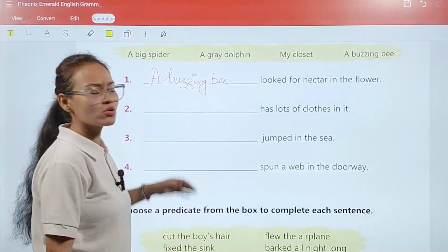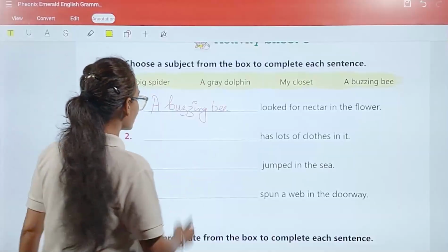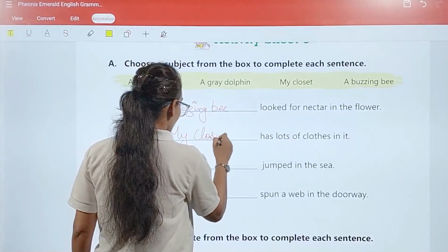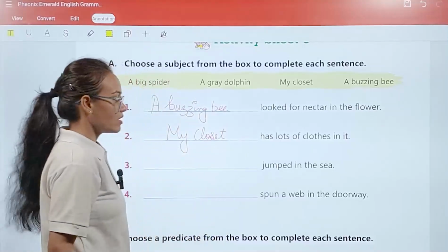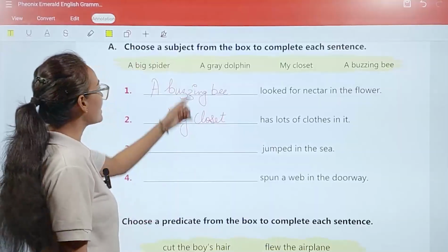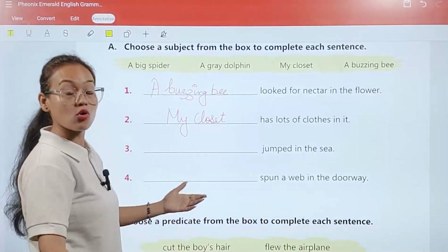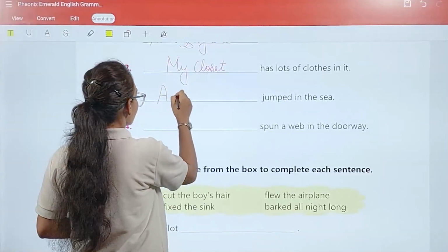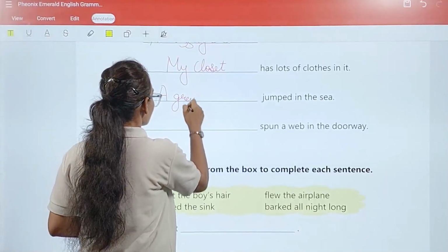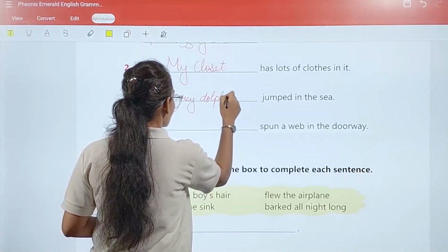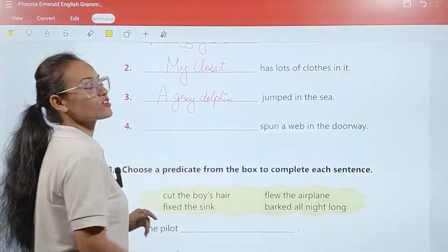Now the second one, dash has lots of clothes in it. Who has lots of clothes in it? My closet. Okay, now the third one, dash jumped in the sea. Who jumped in the sea? Grey dolphin or big spider? Obviously a grey dolphin. Now the fourth one you have to complete with your own.